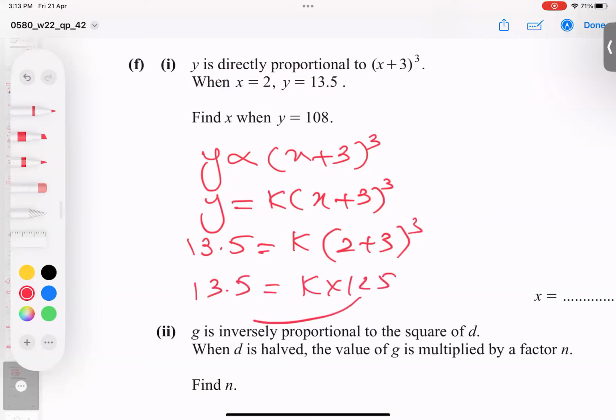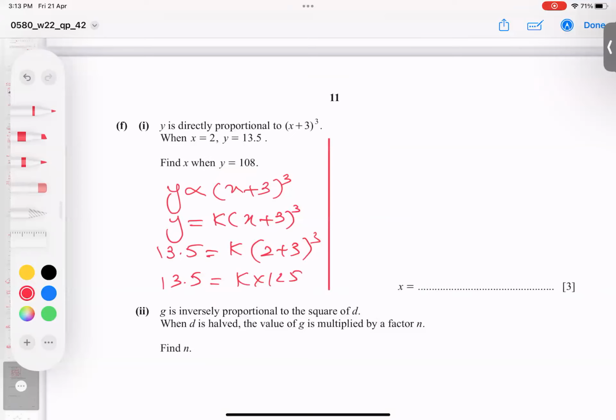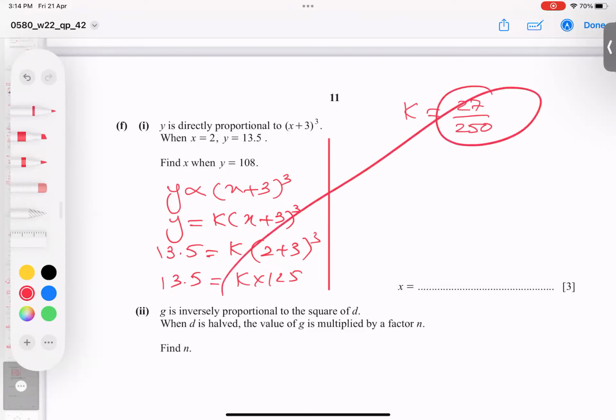And it goes down, it will divide. When it divides, what happens? So let's see. So I'm getting what? 13.5 divided by 125, and I get the k value. Let me recheck. 2 plus 3, 5. Yes, correct. So when I find the k value, what is it coming, students? It will divide under it, and I get 27 over 250 as the k value. Now we have to plug this k value back in here. I get this back.